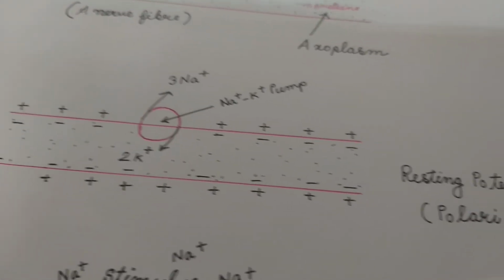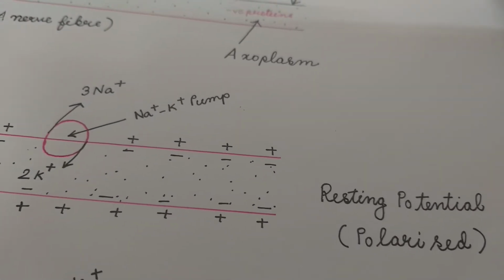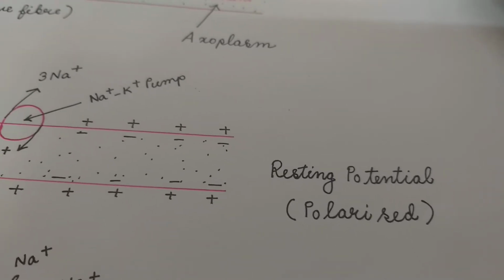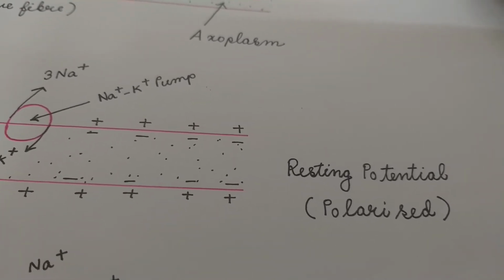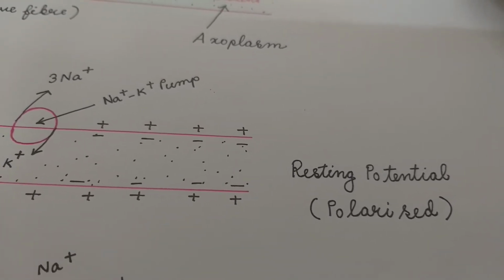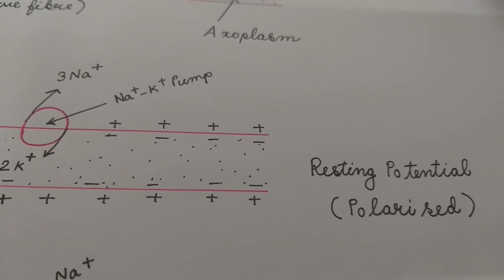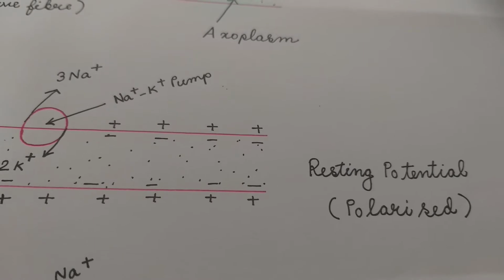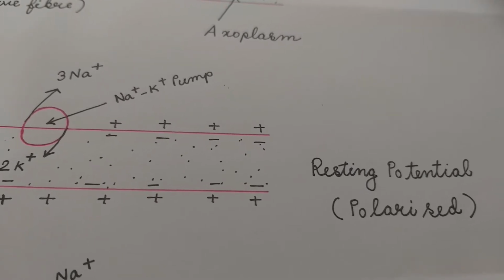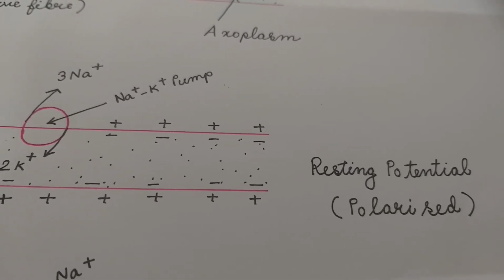This is the nerve fiber at resting state. This is called a polarized nerve fiber, and the potential difference across the axonal membrane at the resting state is called resting potential.